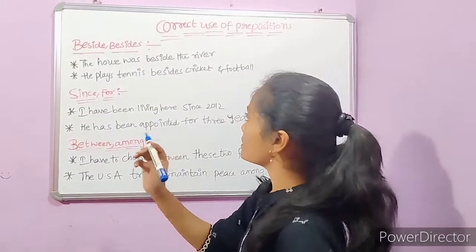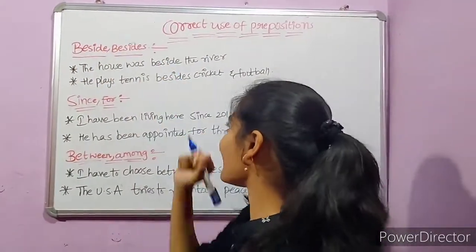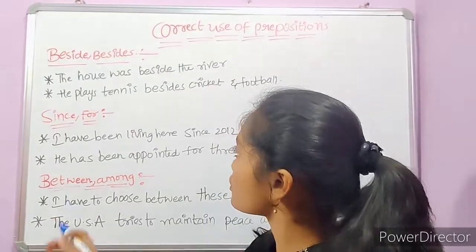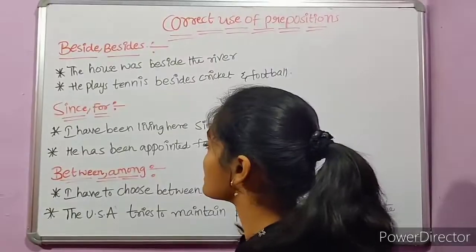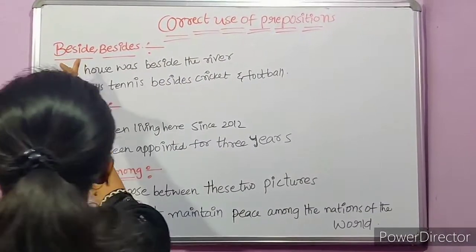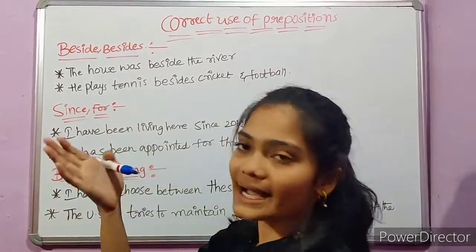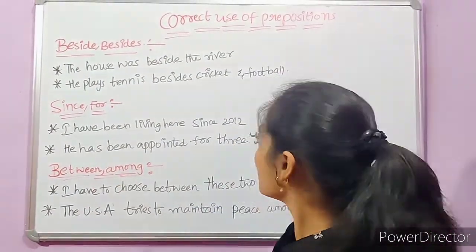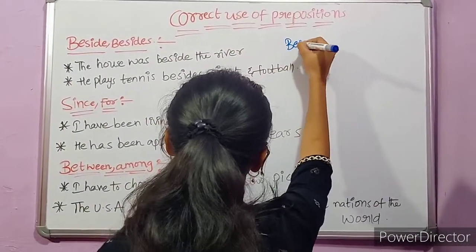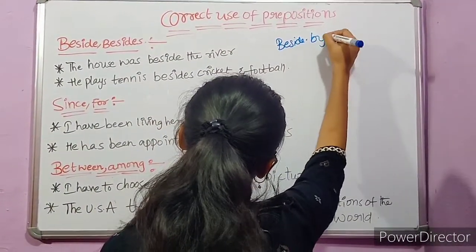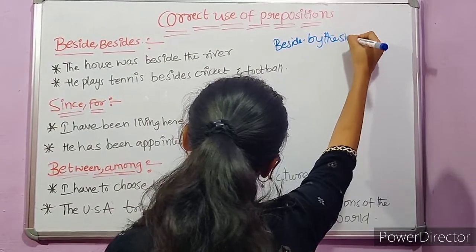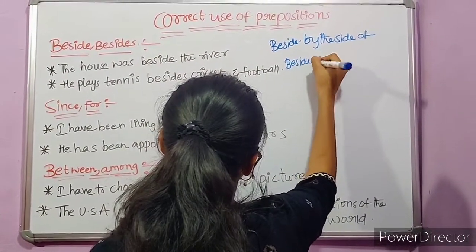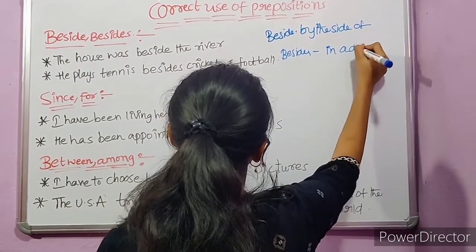So the first thing is beside and besides. A lot of people have a confusion relating to the uses of these prepositions. Basically, beside means by the side of, and besides means in addition to. Beside means by the side of. Besides means in addition to.